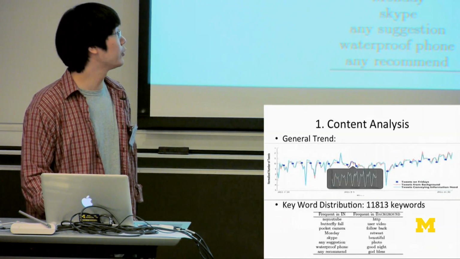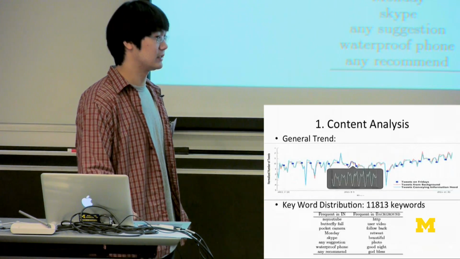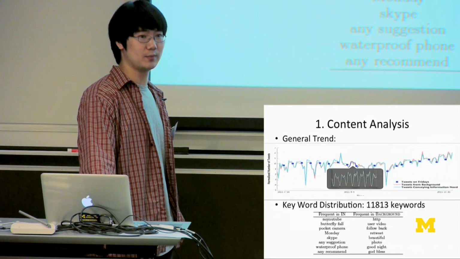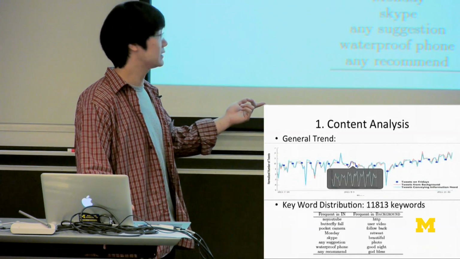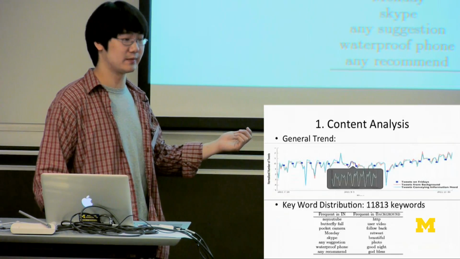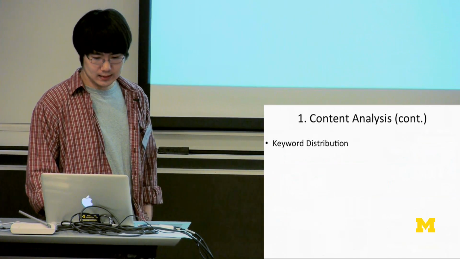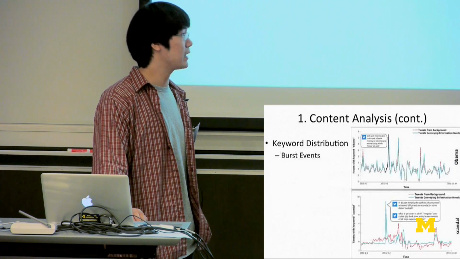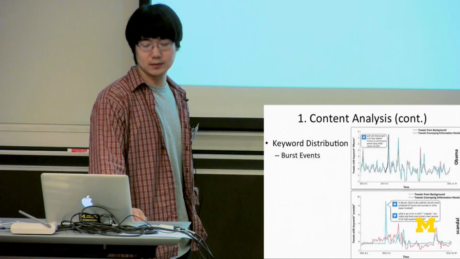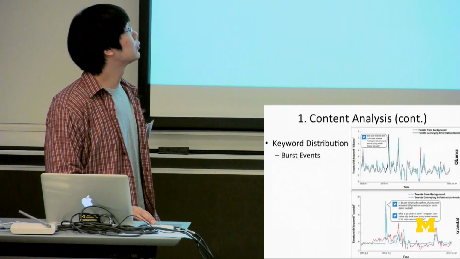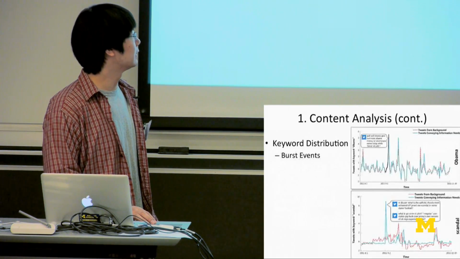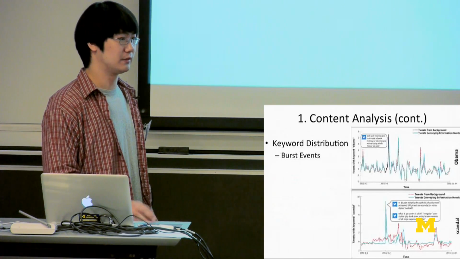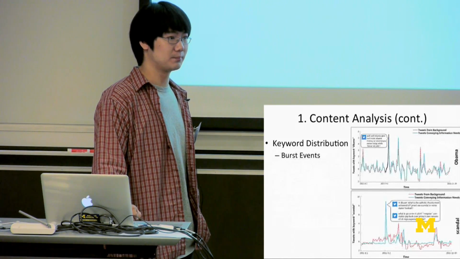We will further dig into the difference between information need and background. Here are the top frequent keywords in the information need as well as in the background. We can see that the keywords in the background are very general, but in the information need, people are asking, for example, for recommendations and suggestions on specific topics. Then we show some trends of information need as well as background containing several keywords. The upper figure shows the tweets containing the keyword Obama, and the bottom figure shows the tweets containing the keyword scandal. Also, the blue line is the information need, and the red line is the background.